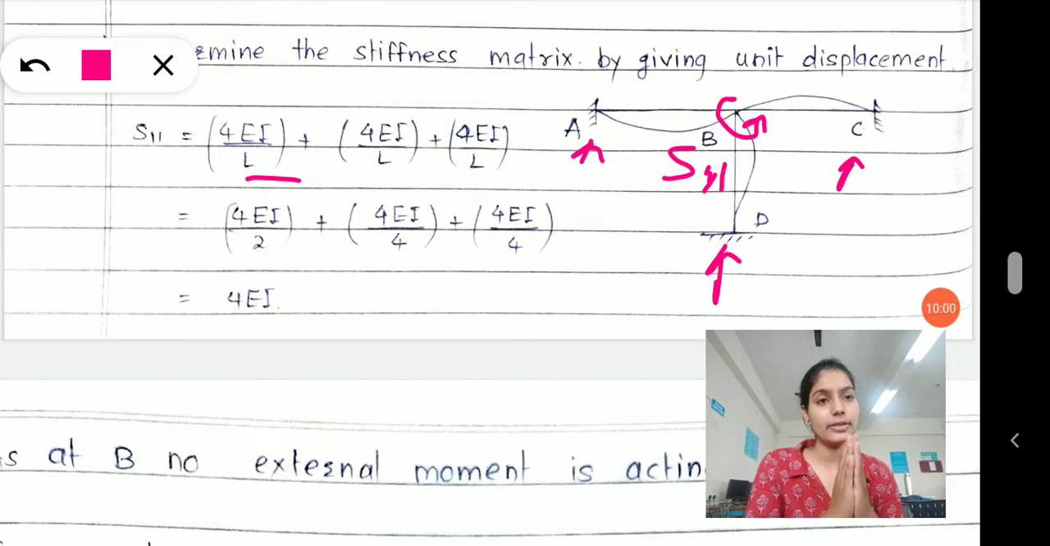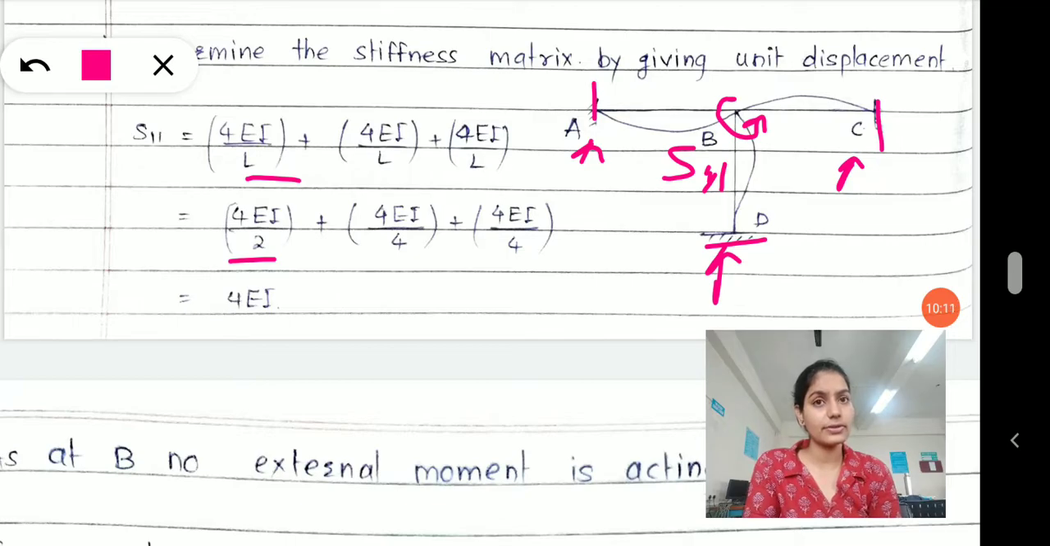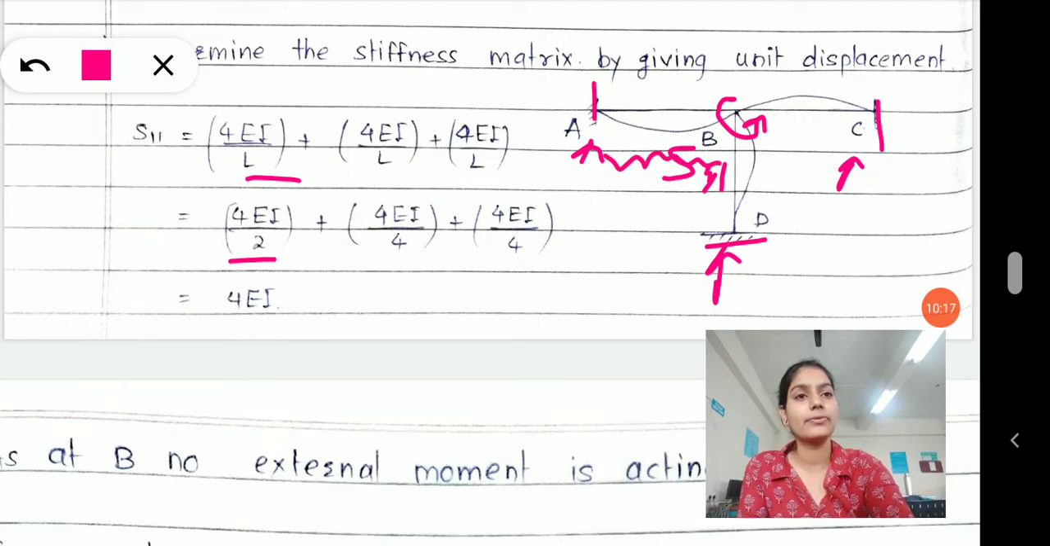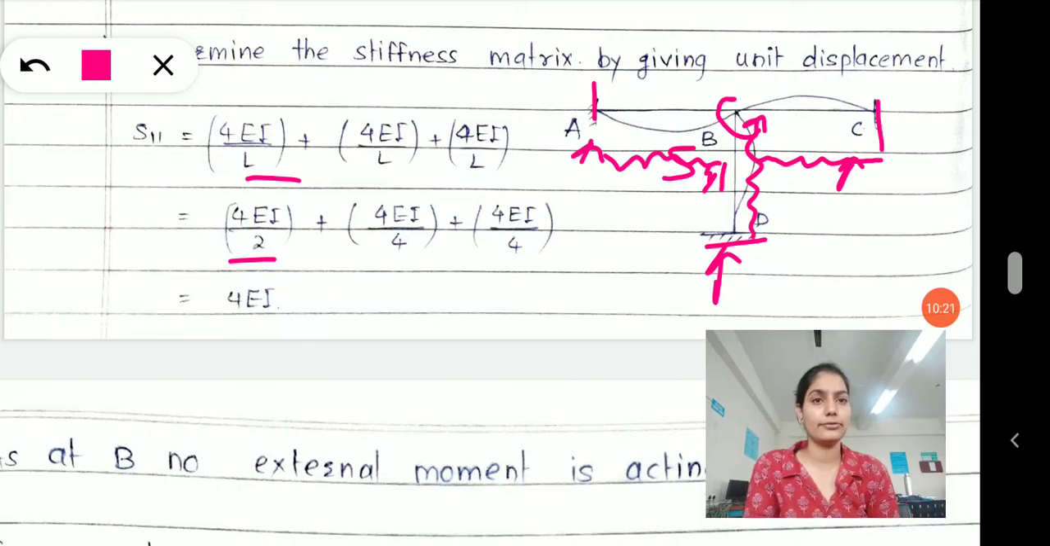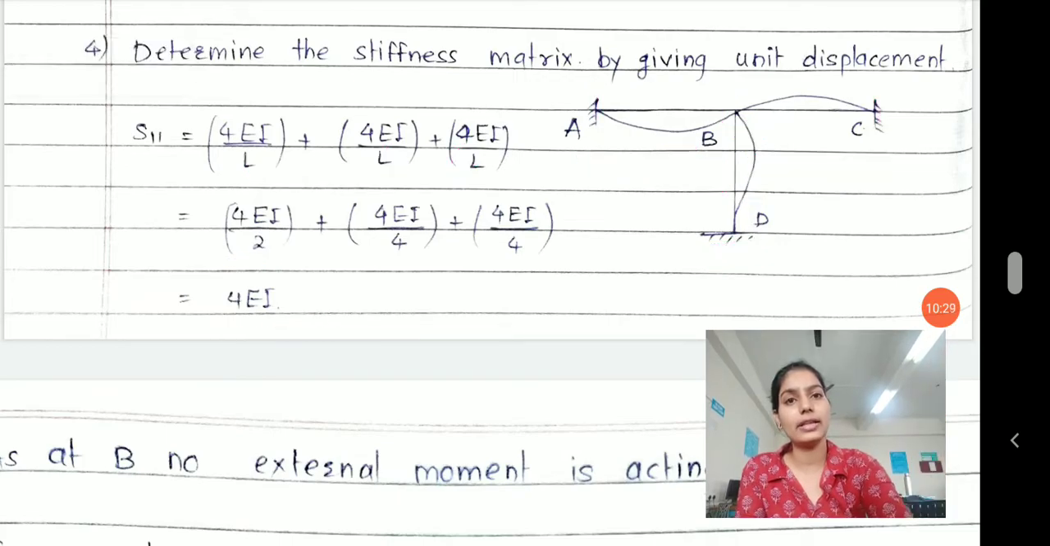Three of the spans will contribute it, and how does it contribute? Both the far ends are fixed, therefore the value of coefficient of stiffness matrix S11 will be 4 EI by L from the AB span, 4 EI by L from the BC span, and 4 EI by L from the BD span. Add it, put the values of L into the numerator and find the final answer.